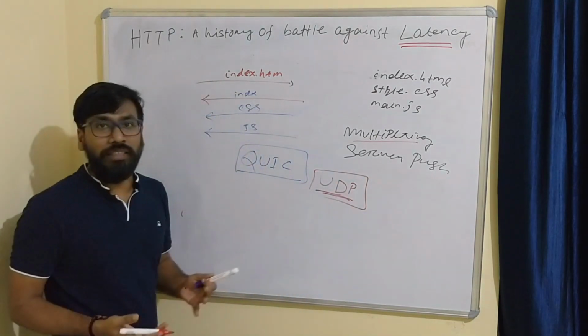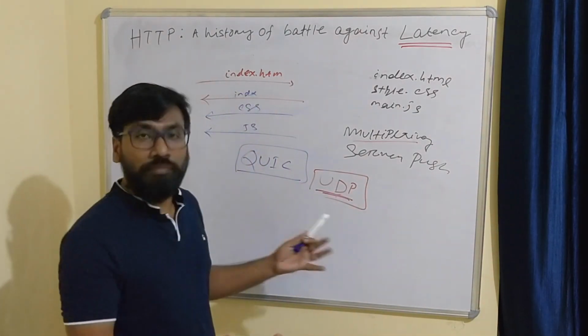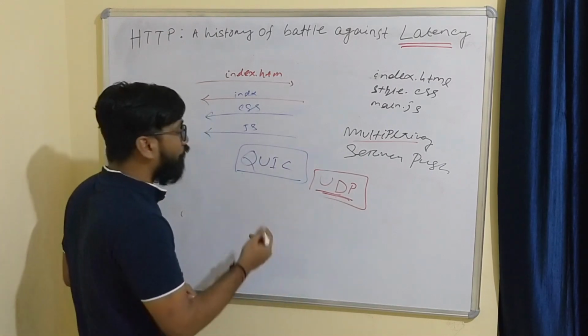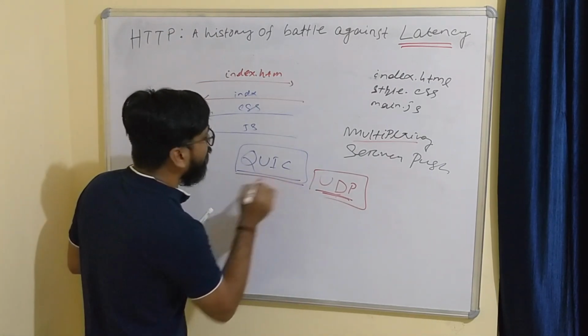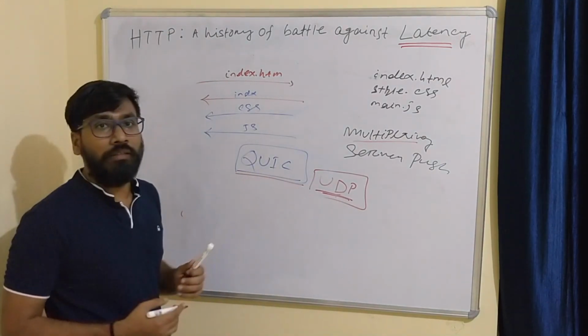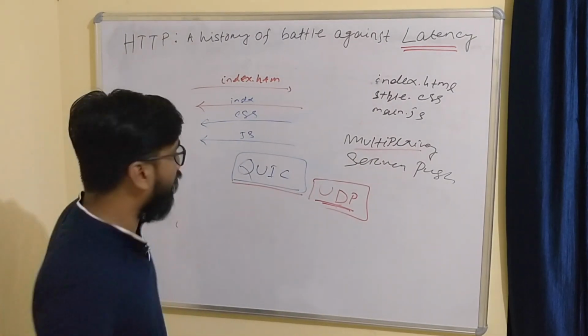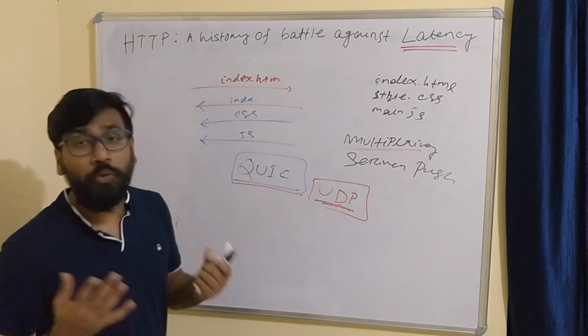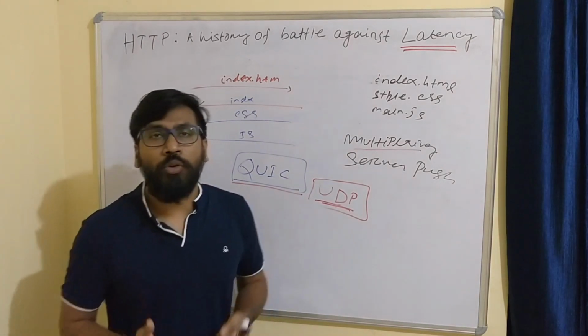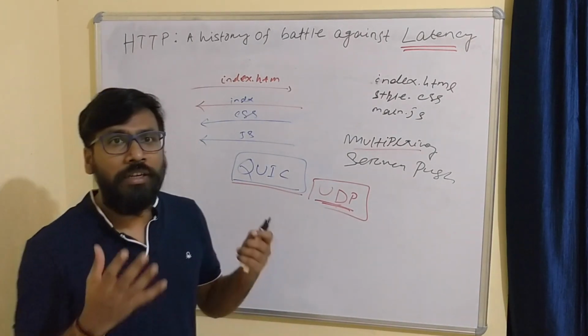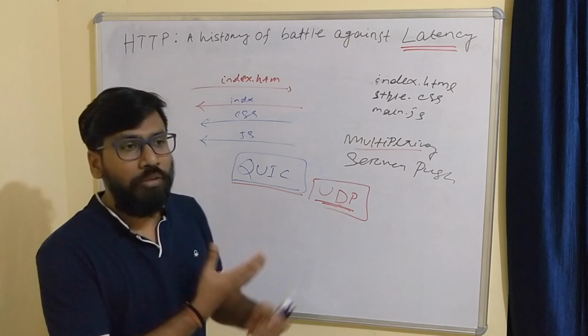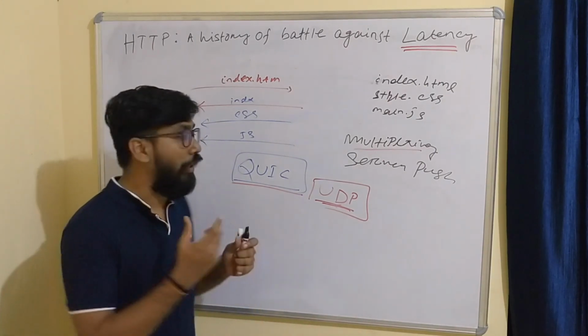We will discuss this in another episode, but today we will understand what QUIC is and how it works. What is QUIC? QUIC is a transport layer protocol initially developed by Google, but it is over UDP.